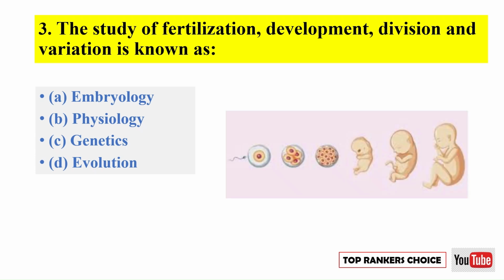The study of fertilization, development, division and variation is known as. Correct option is A. Embryology.